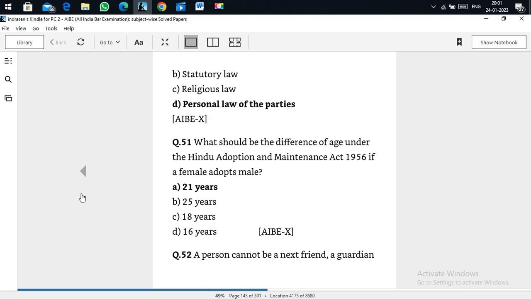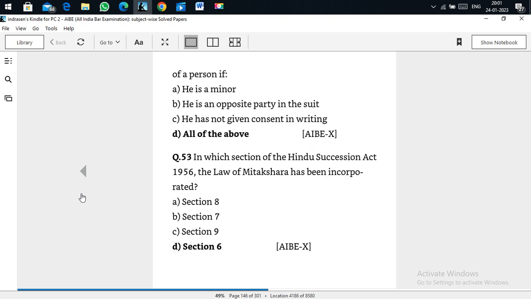A person cannot be a next friend or guardian of a person if he is a minor, or if he is the opposite party to the suit, or if he has not given consent in writing. All of these are correct.